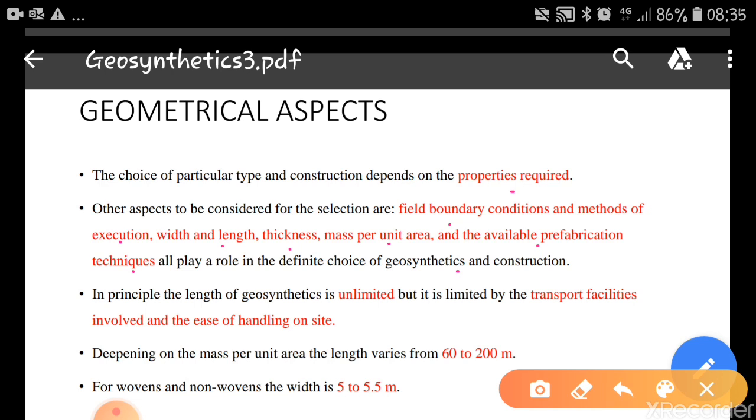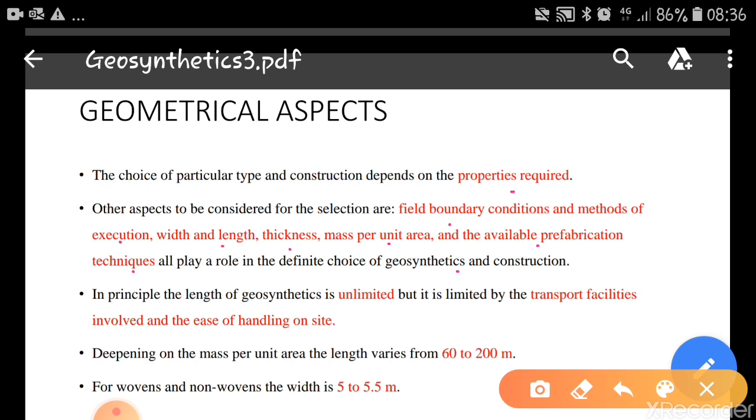We have to see the width and length of the sheets available, so that we can reduce the number of joints. What thickness is available, so that we can take care of mechanical wear and tear of the sheets. What is the mass per unit area, and the available fabrication techniques, because normally we have to stitch two sheets together. Also we have to see how we can finish the edges. All these are the important geometrical aspects which we have to look for.